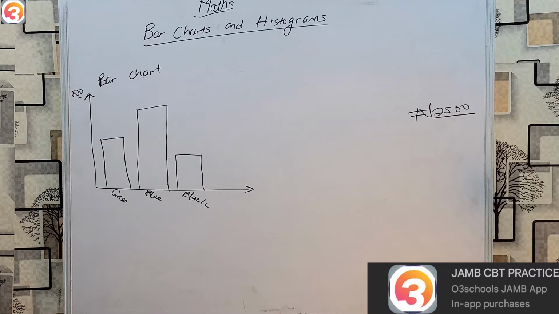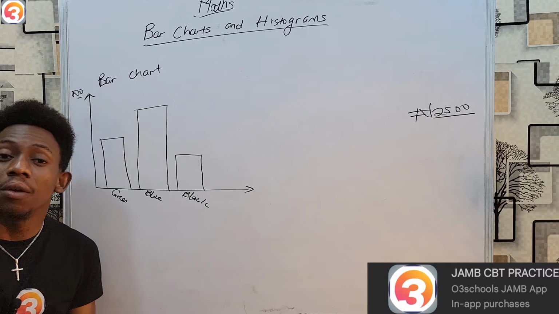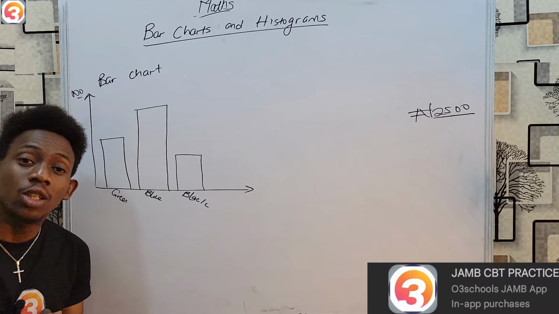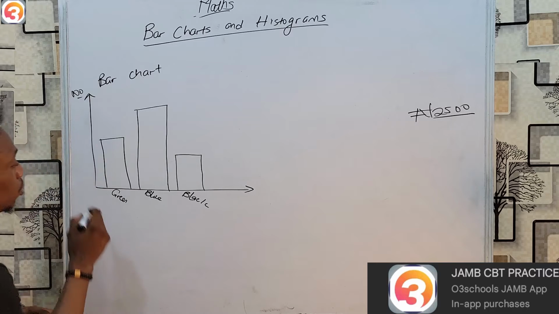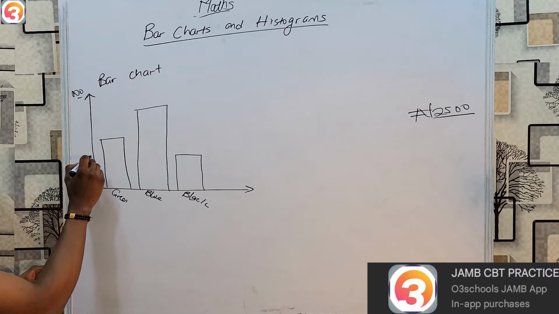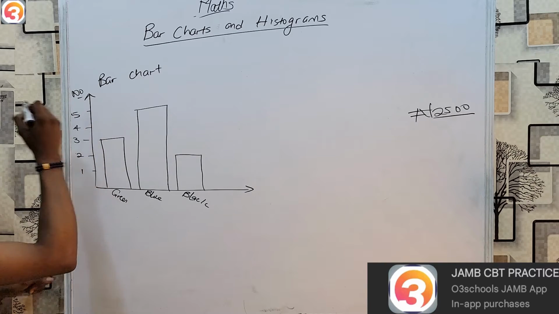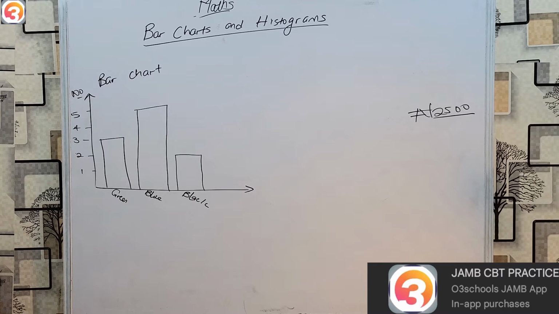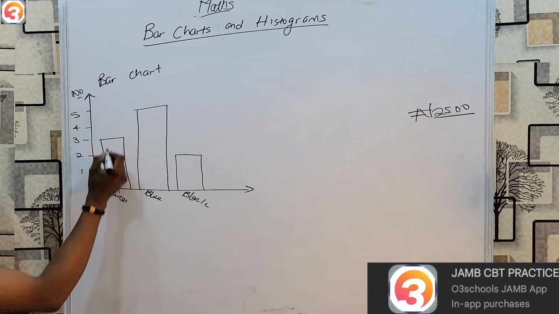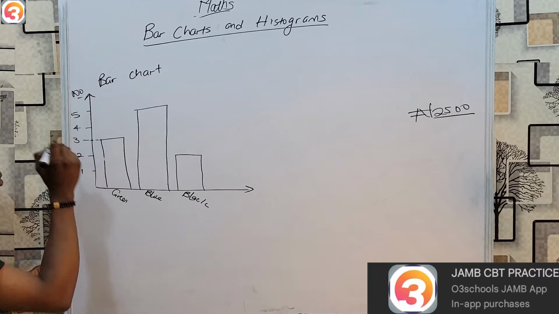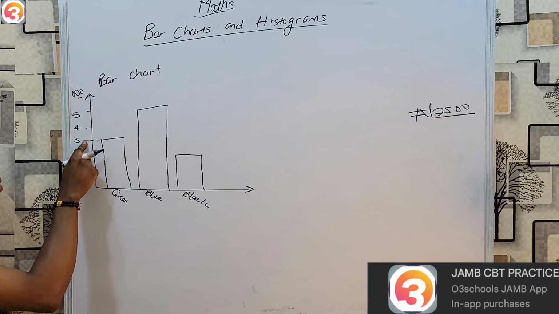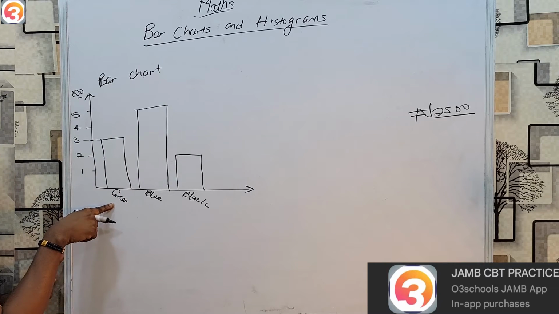Let's say we are drawing this bar chart to represent the number of students in the class and the colors of their backpacks. So, numbers could be here 1, 2, 3, 4, and 5. How do I know the number of any individual? Simply trace the bar to that location. That means there are 3 students in that class with green backpacks.